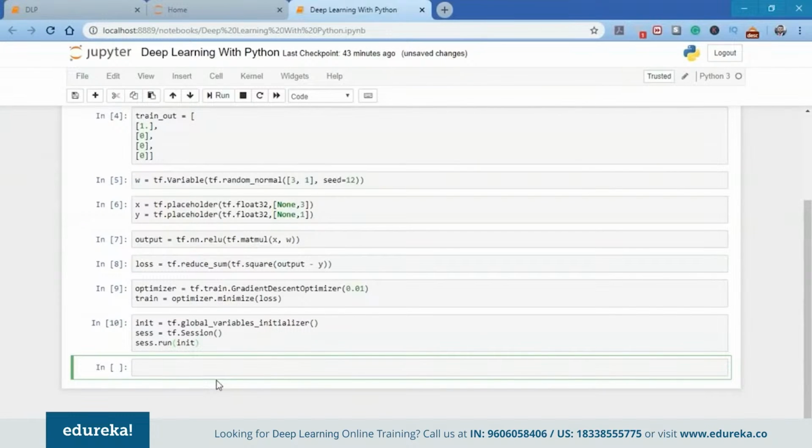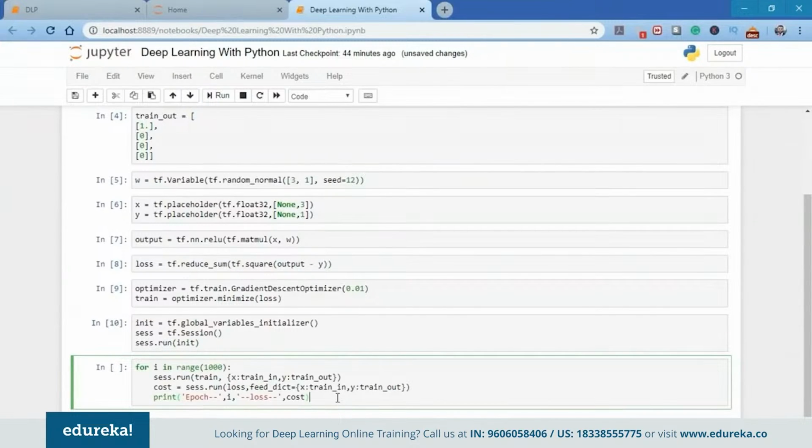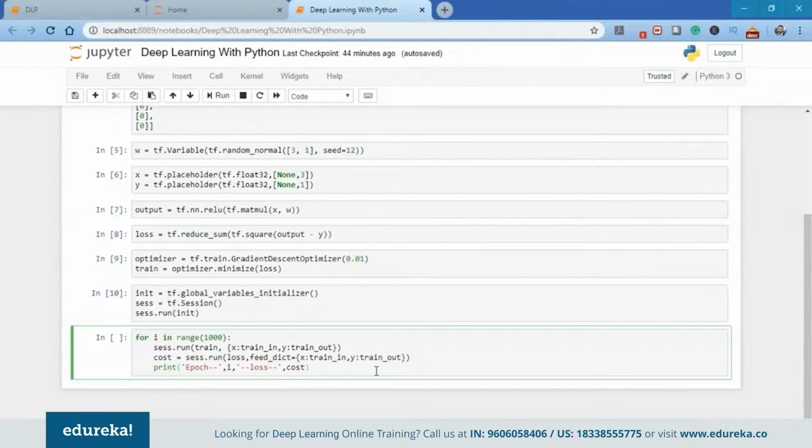So now I need to train our perceptron, that is, update the values of the weights and bias in successive iterations to minimize the error or the loss, which is our main goal. Now, one important thing to note here is that when we talk about deep learning models, there are certain hyperparameters to work on. So, for example, we have epochs, we have the learning rate. As you learn more about deep learning and how the neural network works, you'll learn what other hyperparameters are used. Moving forward, if you learn about the convolutional neural network or the recurrent neural network, you'll learn there are a lot of other hyperparameters involved there also.